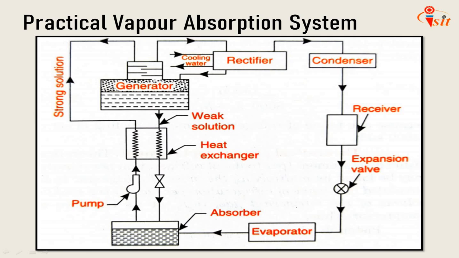So the practical vapor absorption system, here we can discuss about it. Although a simple vapor absorption system can provide refrigeration, yet its operating efficiency is low. The following accessories, such as heat exchanger, analyzer, and rectifier, are used here to make the system more practical and improve the performance and working of the plant. So what is the role of the heat exchanger here? Here we have added the 3 accessories.